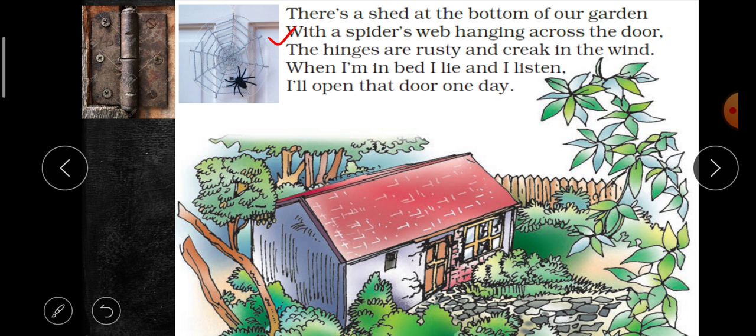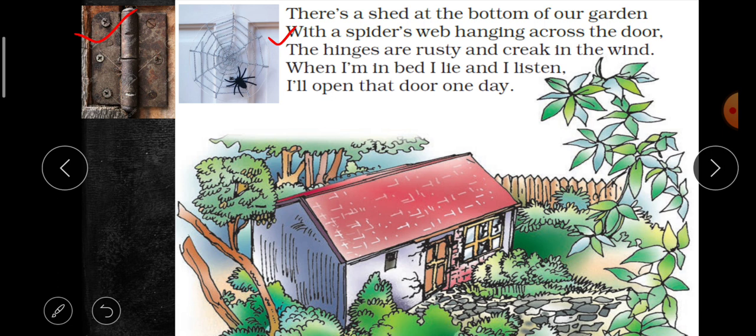The hinges are rusty and creak in the wind. Now what are hinges? They are metallic devices which are used to fix a door with the doorpost. Like this we can see in the given image. They are hinges, and those hinges are rusty. As you know, when we leave any metallic thing open in air, after some time it will start getting rusty. So those hinges are rusty and creak in the wind, meaning when the wind blows, they produce a creaky, irritating sound.